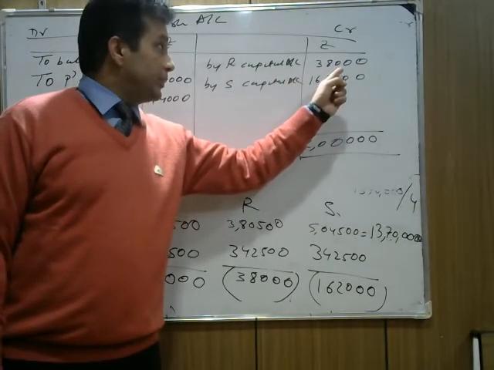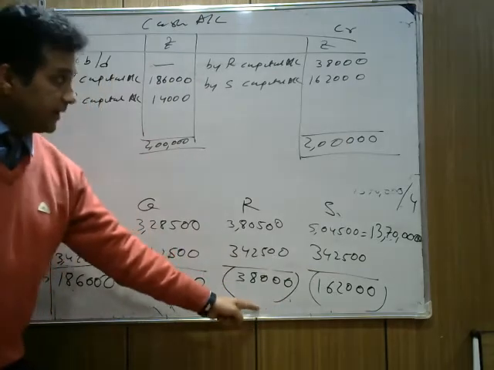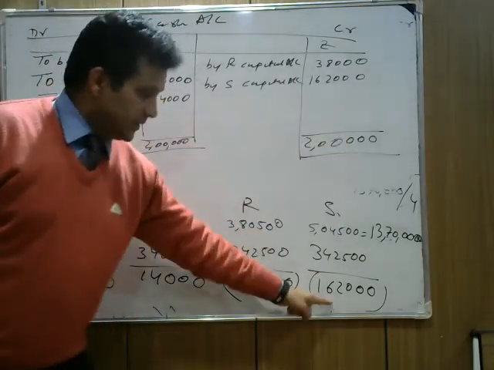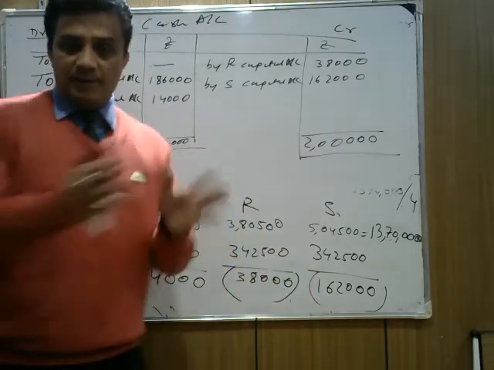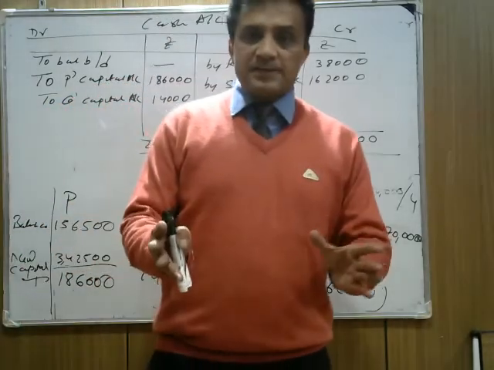How much do we need to pay to R? 30,000. We have already done it here. How much do we need to pay to S? 1,62,000. Now this we adjust. The cash balance is nil.